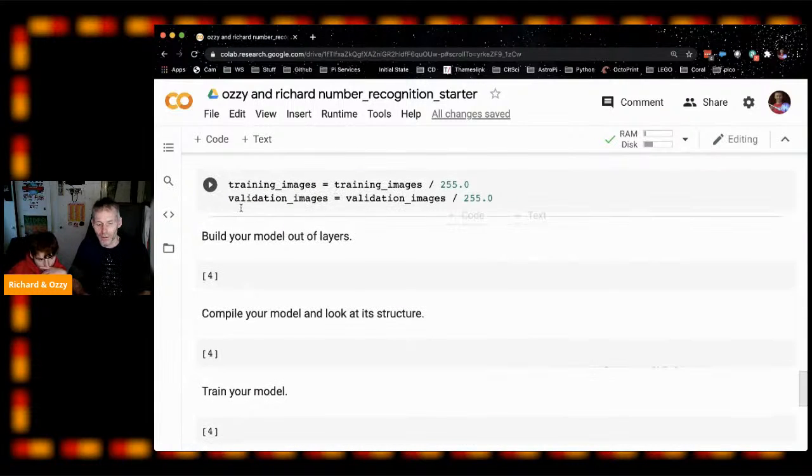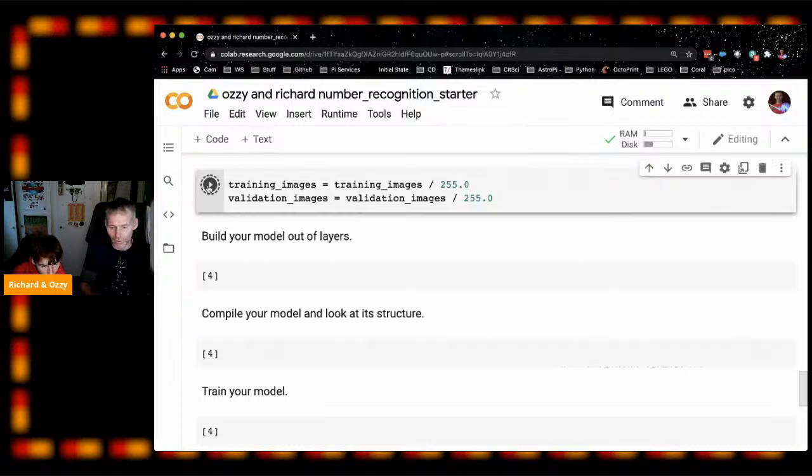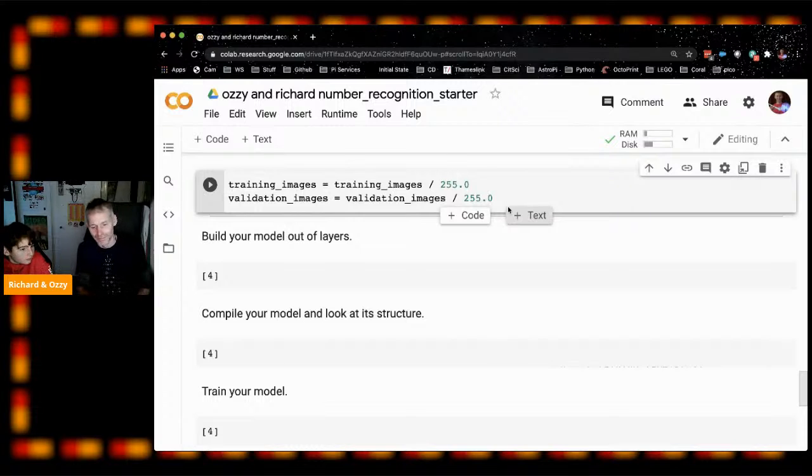Okay. Great. So let's run that cell. That will do that division for us. I love the thing about Python lists that you can just divide the whole list by one number rather than having to do each one individually.